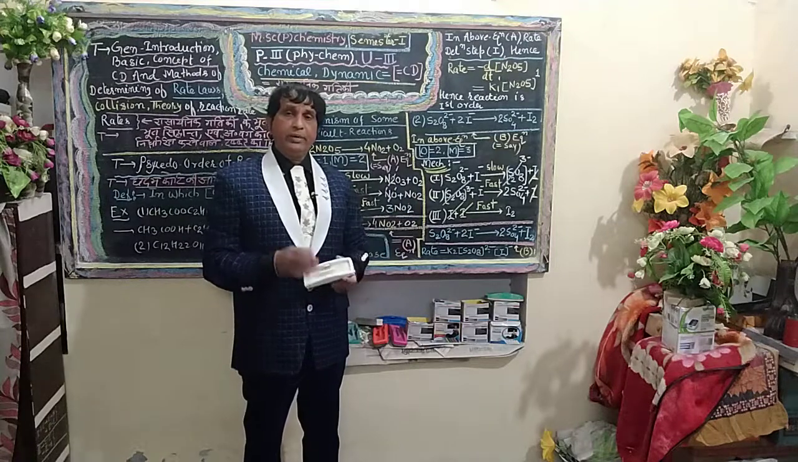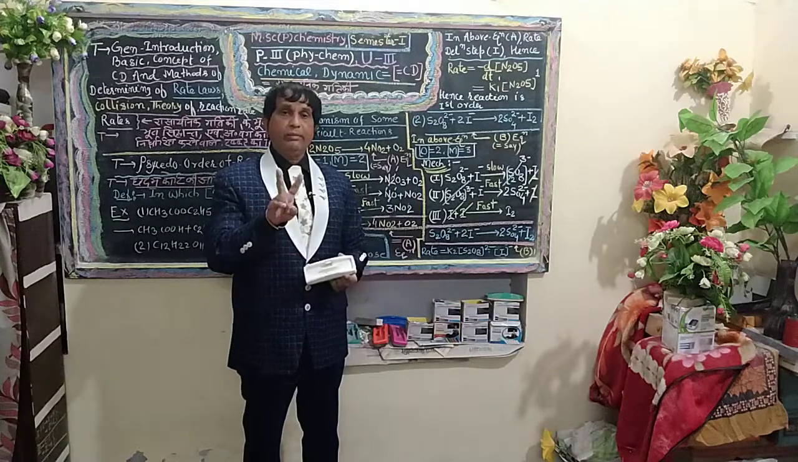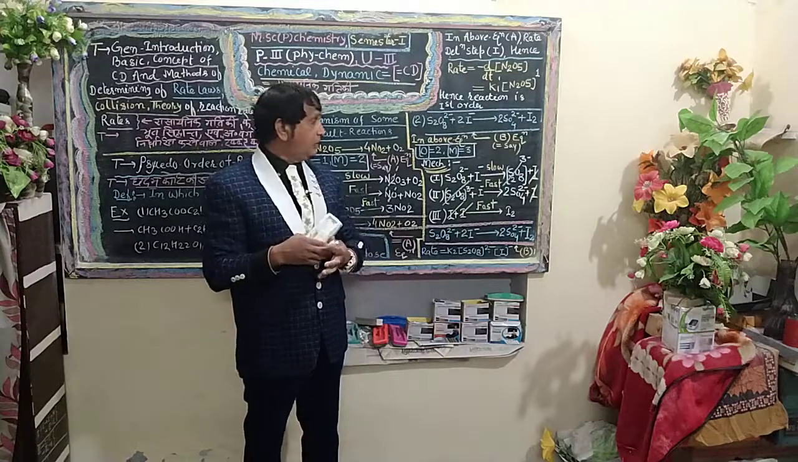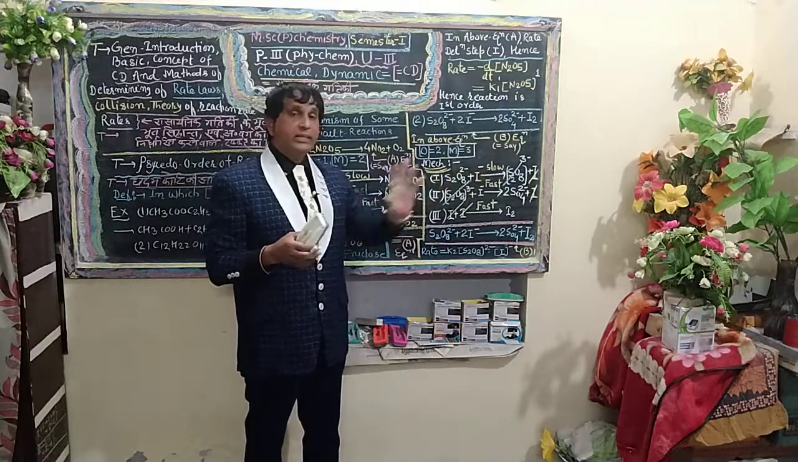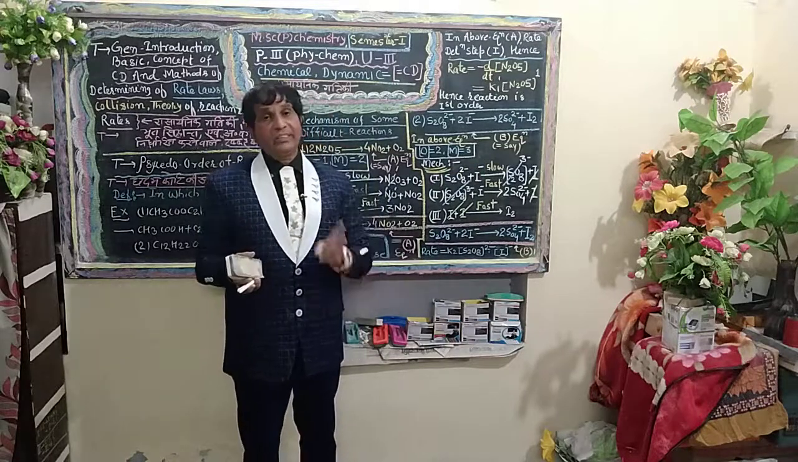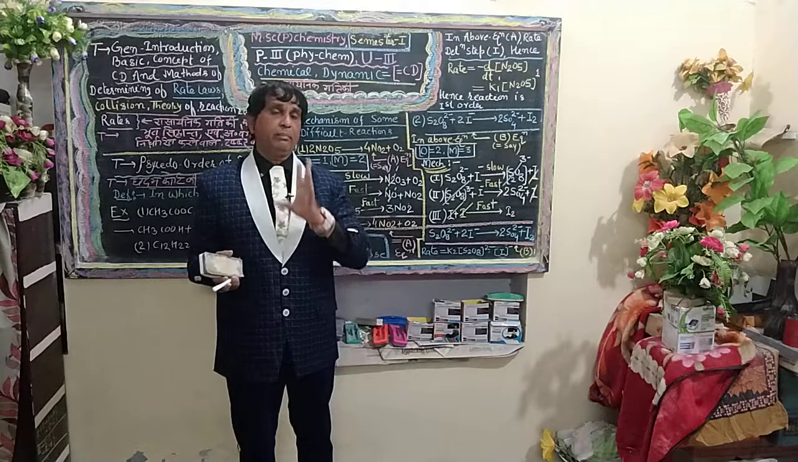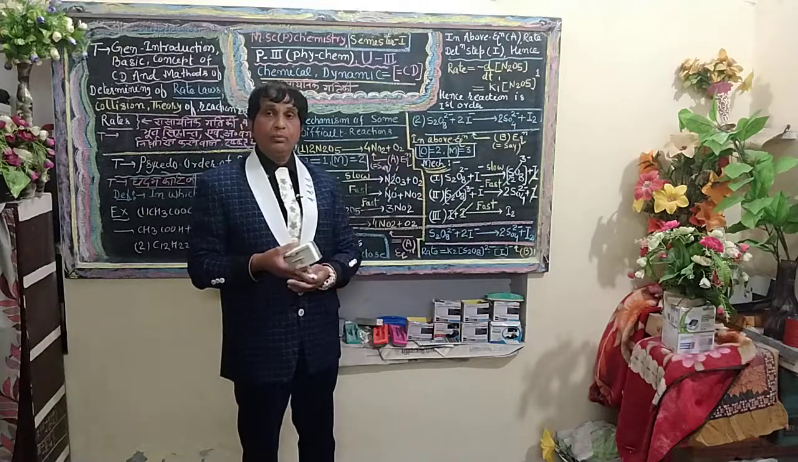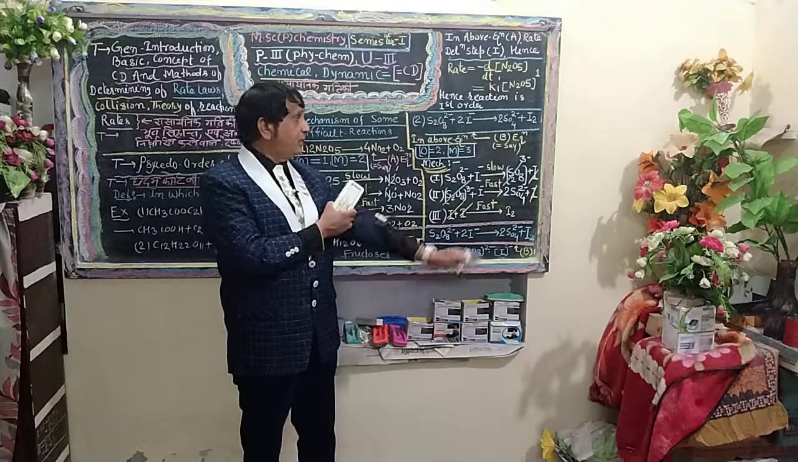Since step number 1 is the rate determining step, it has a number of moles of 2, with respect to S2O8 2 minus and I minus. Finally, to determine the order of reaction, we take the sum of their counts, that is 2. So the order of reaction is 2 and the molecularity is 3 here.